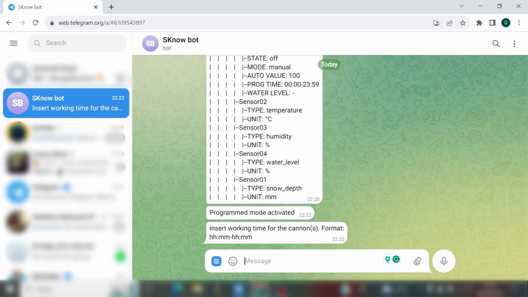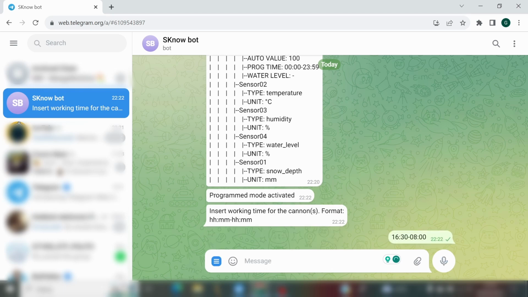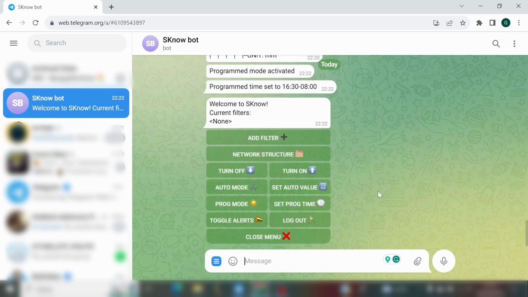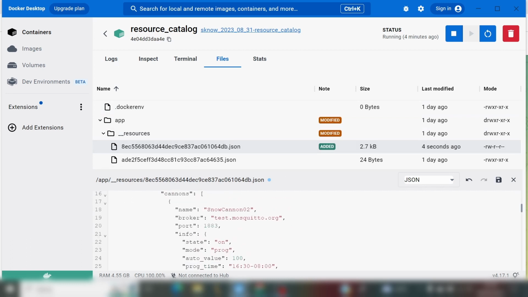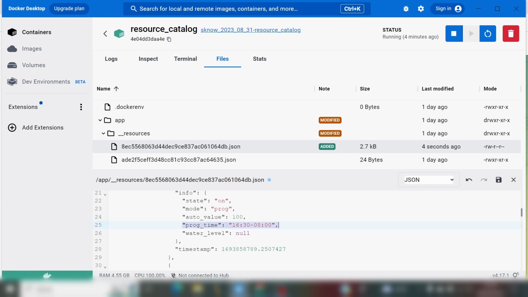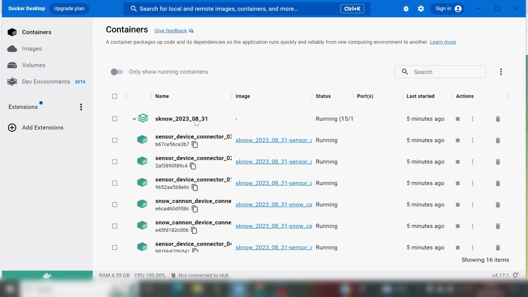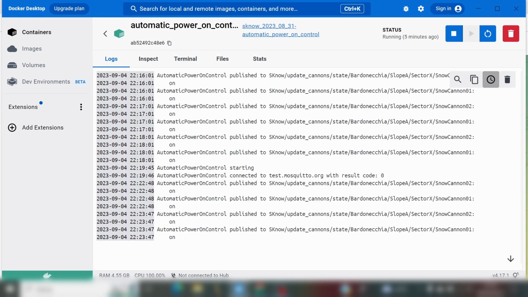If it is below a user-provided threshold, the cannon is turned on via an MQTT message. If instead the cannon is in programmed mode, the microservice checks the current time and turns on the cannon if it is inside the cannon's programmed time range.